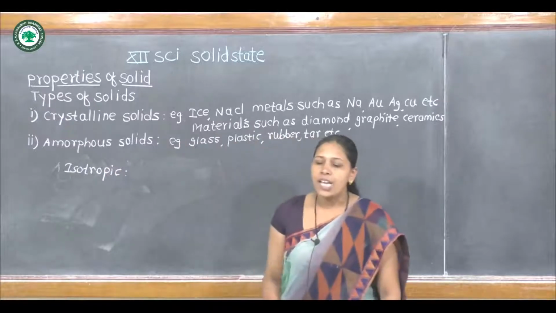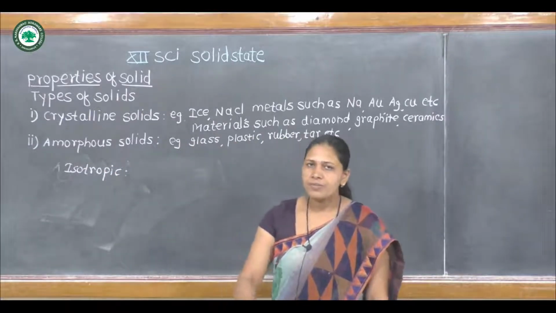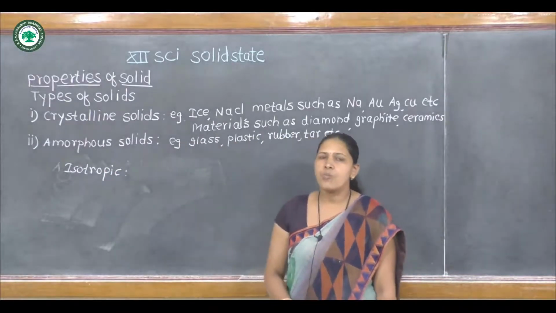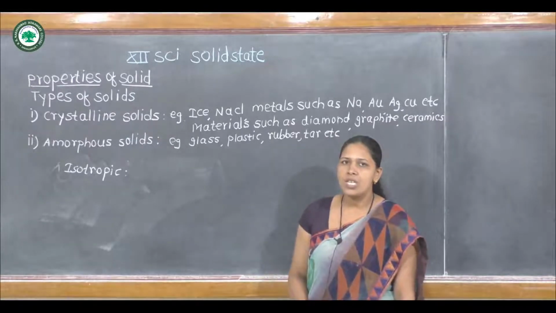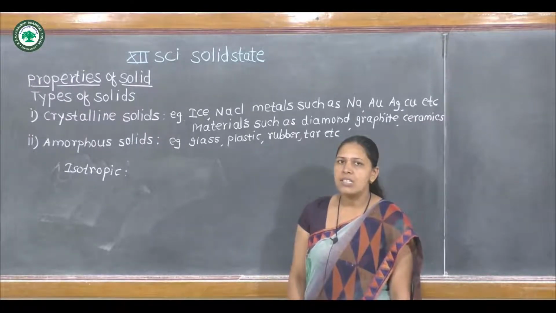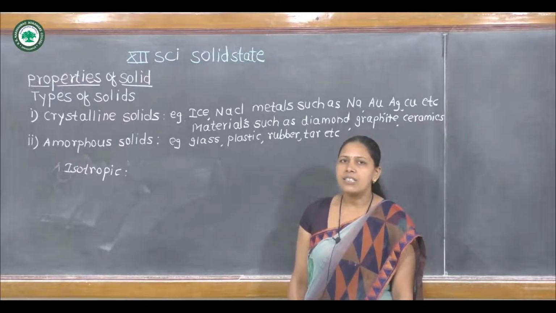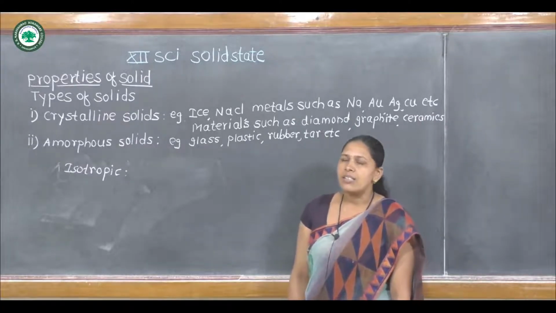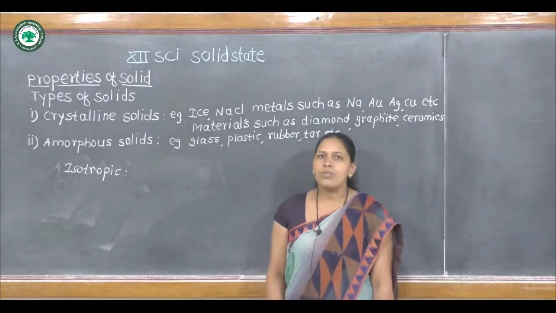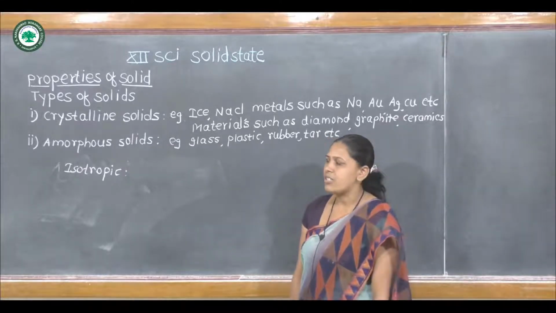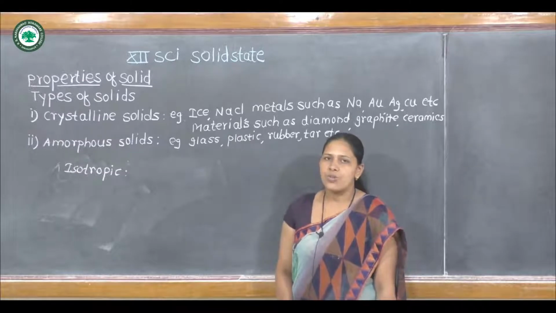Then what is meant by isotropic? We know anisotropy. Properties such as refractive index, thermal and electrical conductivity are different in magnitude when measured in different directions. That is called anisotropy.